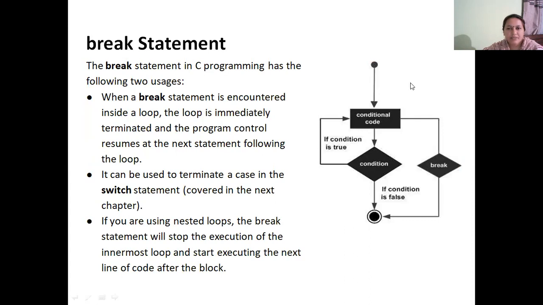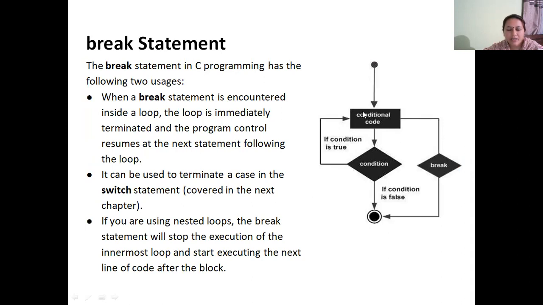The break statement has the following flow diagram. So conditional code will be executed and the condition will be checked. If the condition is true, the block of the conditional code executes again.